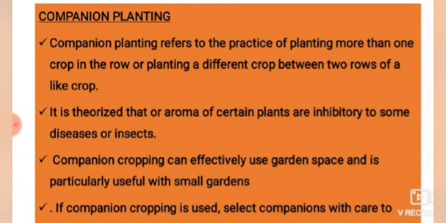And companion cropping. Companion planting refers to the practice of planting more than one crop in the row, or planting a different crop between two rows of a similar crop. In two rows we are going to crop one crop, and the next rows are also going to be the same crop but not like the first crop. Like that we are going to crop companionly. It is theorized that the aroma of certain plants inhibits some diseases or insects.